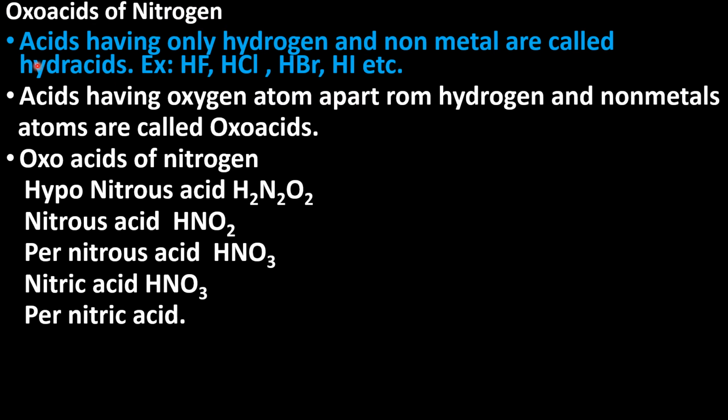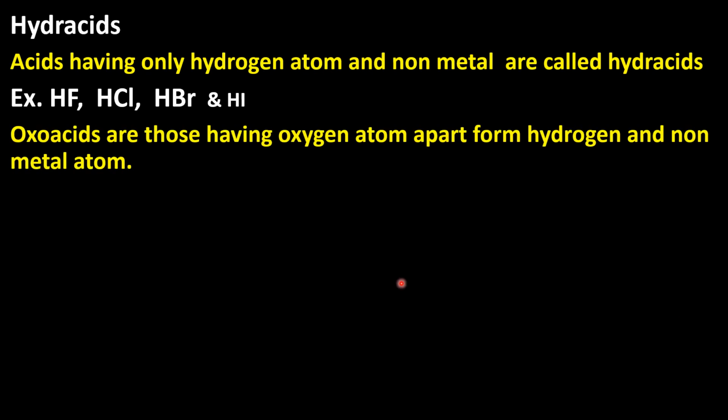Oxoacids of nitrogen. Acids having only hydrogen and a non-metal are called hydracids. Examples of hydracids: hydrogen fluoride, hydrogen chloride, hydrogen bromide, hydrogen iodide, hydrogen cyanide, etc. Acids having an oxygen atom apart from hydrogen and non-metal atoms are called oxoacids. Oxoacids of nitrogen are hyponitrous acid, nitrous acid, pernitrous acid, nitric acid, pernitric acid.